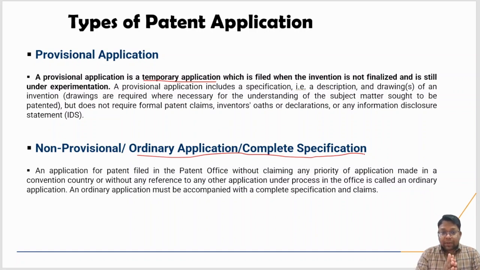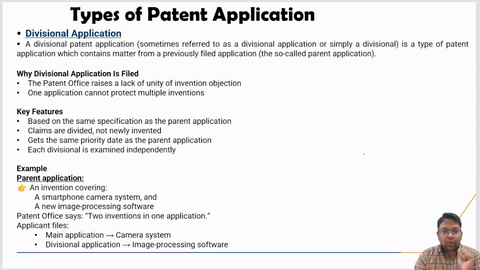In the provisional application, after filing, you will get a 12-month window to file for the complete specification. But after filing a complete specification, you cannot do anything regarding claiming or add new subject matter in a routine situation. Come to the other one, divisional.